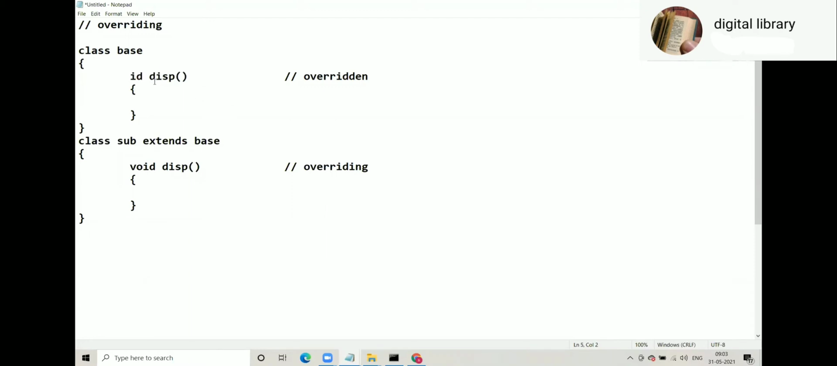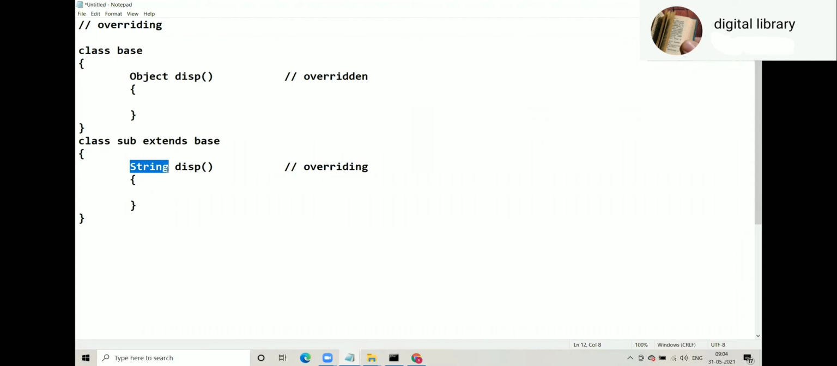Or we can go for covariant, so the overridden method can have return type parent. Object is the parent of all the classes. Here we can say string. This is covariant return type. Overridden method return type parent, overriding method return type string. That is called covariant return type.